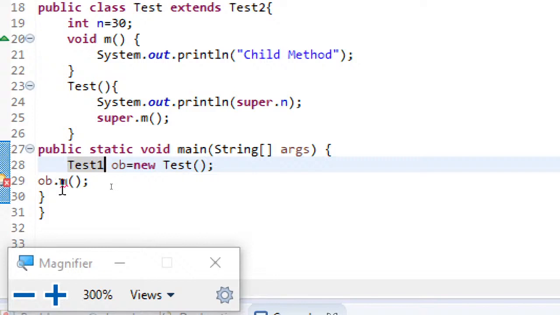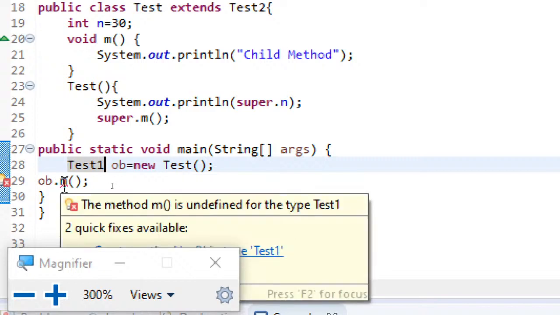The reason earlier it did not give an error and now it is giving an error is, when I move my mouse cursor there, you can see the method m is undefined for type test1. If you carefully observe, the method m is not defined in the grandparent class. So grandparent does not have any knowledge that the child has some method m.